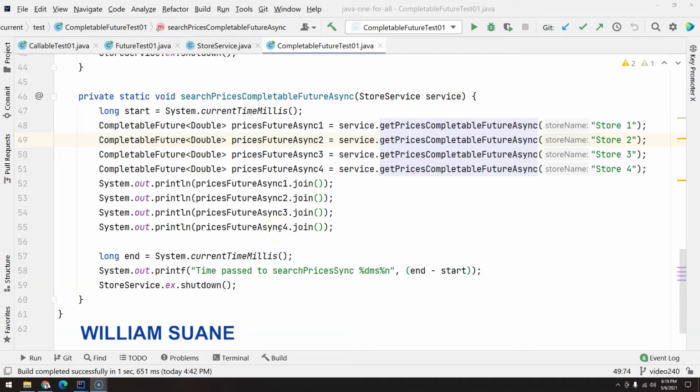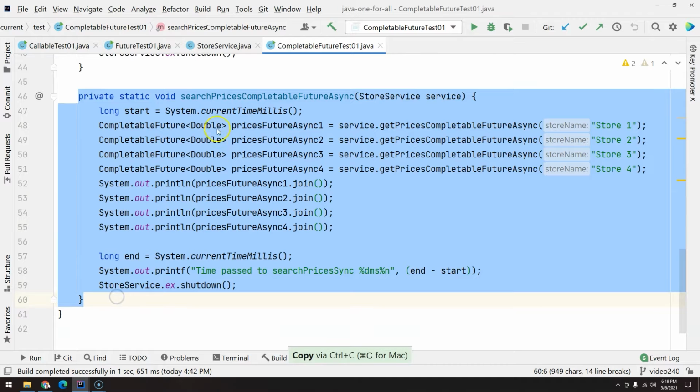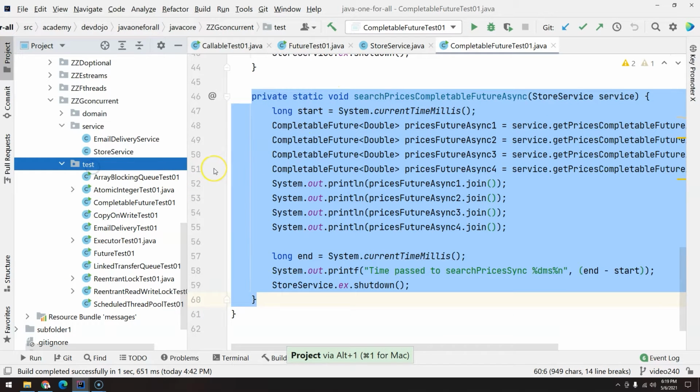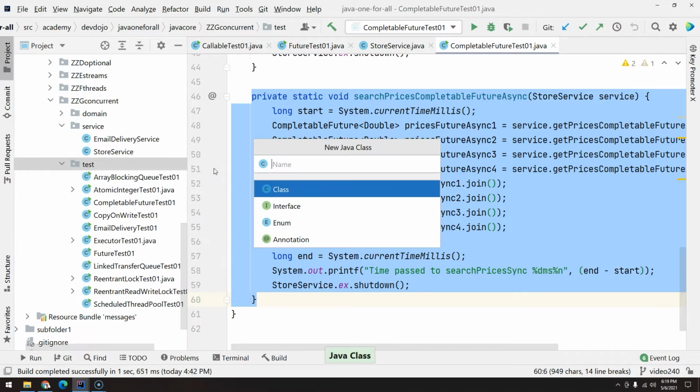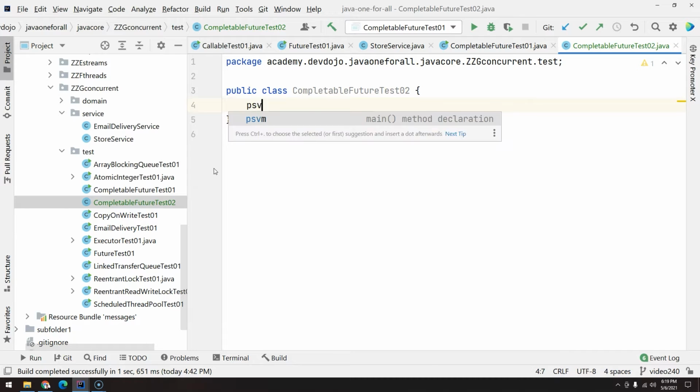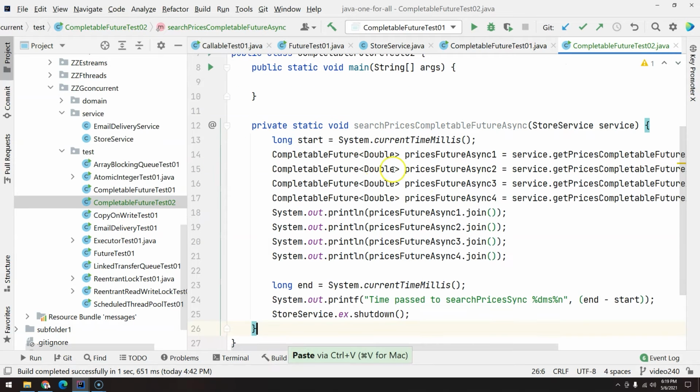Continuing with CompletableFuture, I would like to show you that you have to be careful when you are executing CompletableFuture inside streams. So basically, we are going to use the same example. Just copy this entire searchPricesCompletableFutureAsync. Let's create a new class, CompletableFutureTest02 with a main method, and just paste it here.